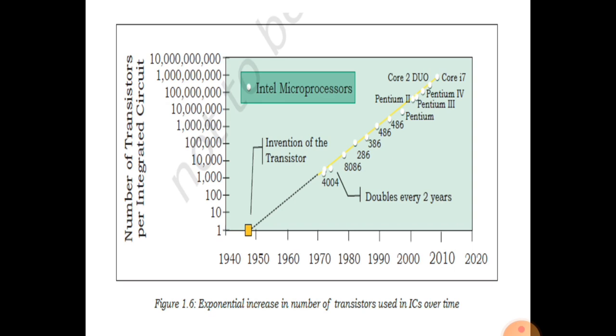Day by day, we have increased the capacity of the microprocessor. So a microprocessor is a combination of ICs, a combination of transistors. When we make VLSI, ultra VLSI, it is by composing a large number of transistors. So you can see the graph, in 1940 to 1950 only one.